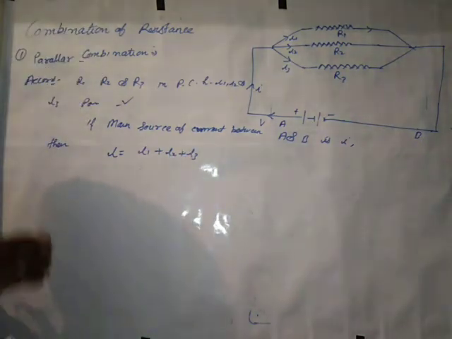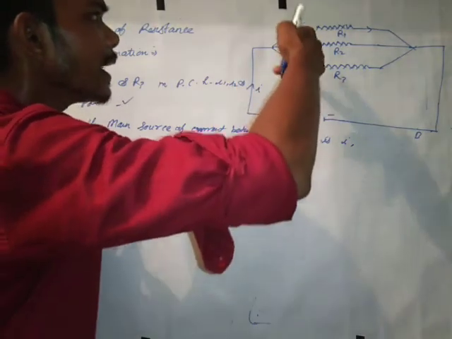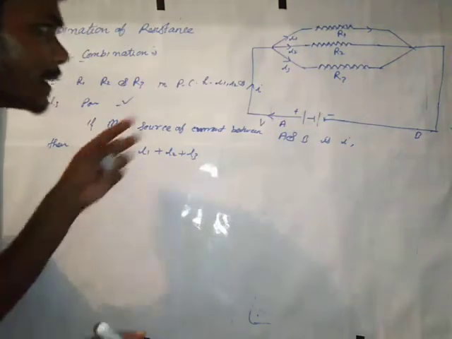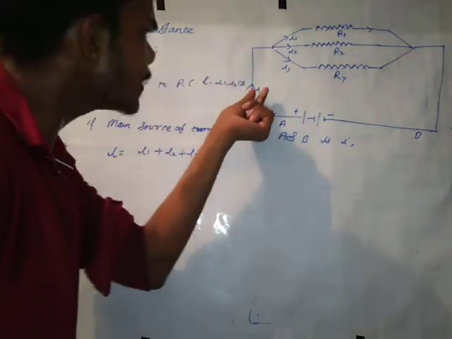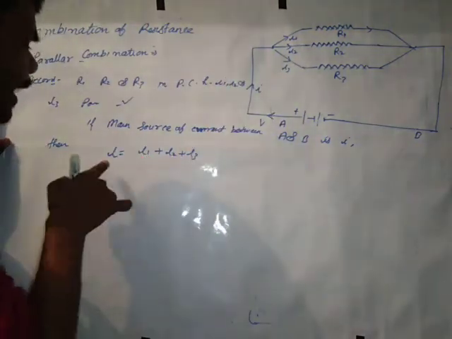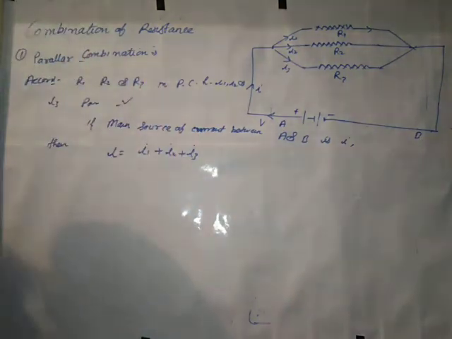Why? Because there are three currents I1, I2 and I3, but their main source is I. So I can write I is equal to I1 plus I2 plus I3.